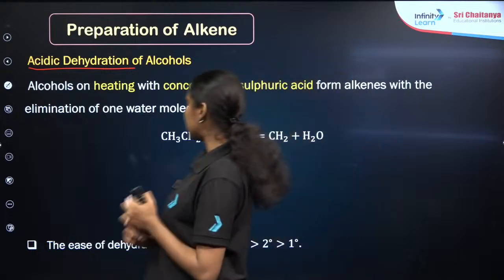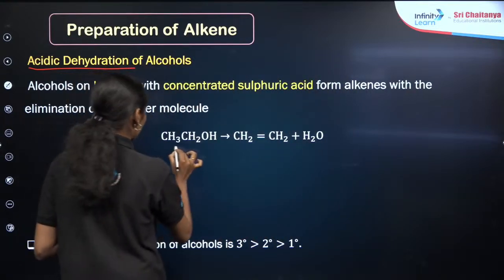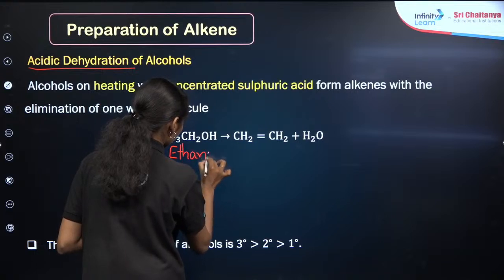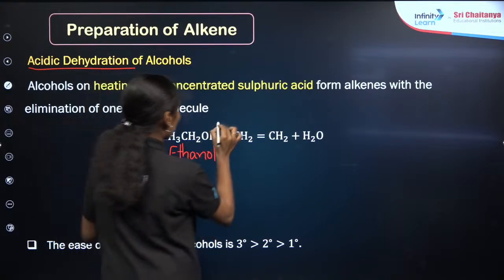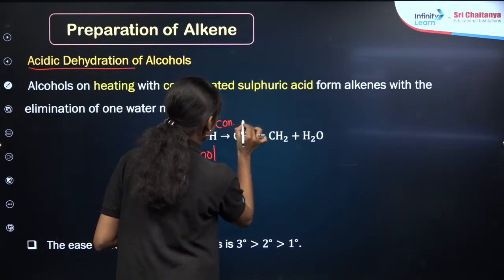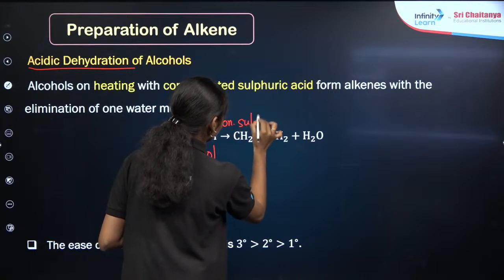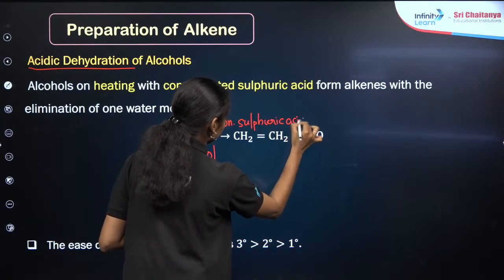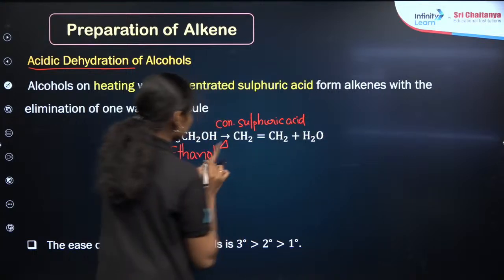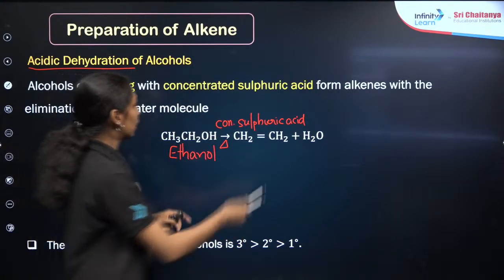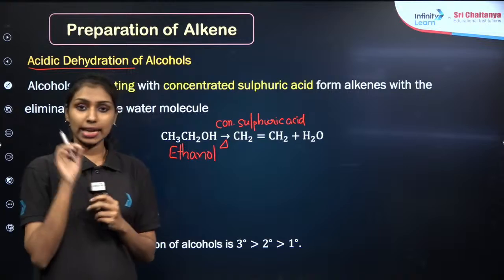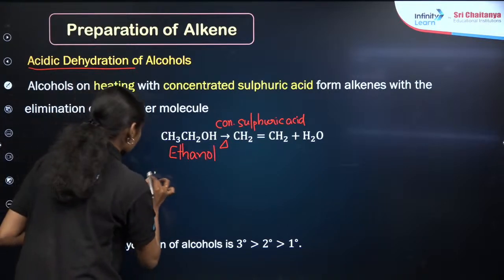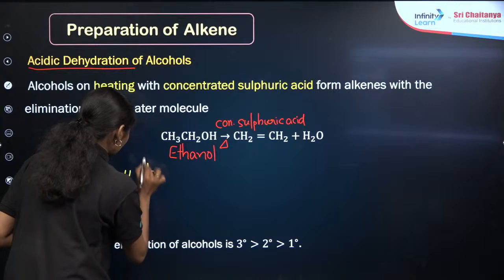So, for example, I am taking ethanol here. What is my reactant? Concentrated sulfuric acid. I am heating with concentrated sulfuric acid. I will get CH2=CH2, the ethene molecule. Here also you can say that it will be beta elimination.